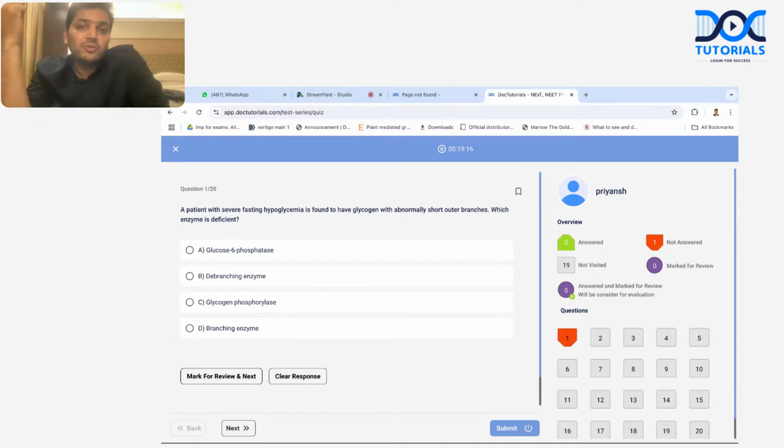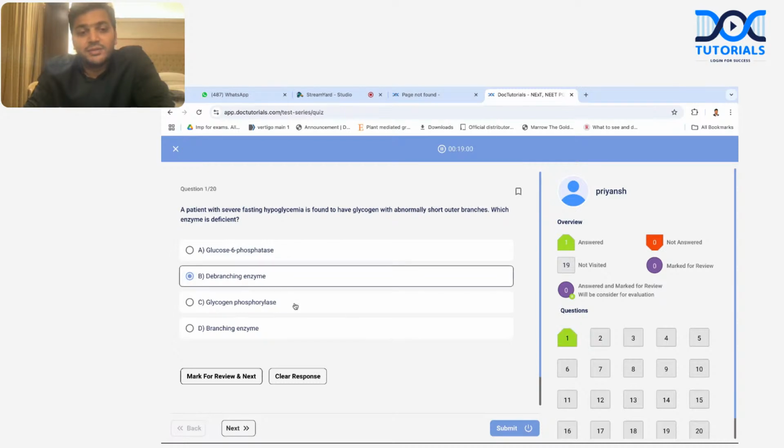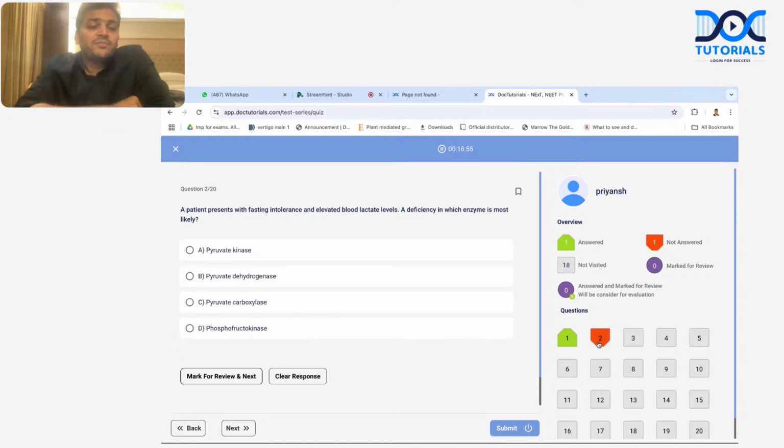It is not getting removed, which means the debranching enzyme may not be there in this child. Debranching enzyme, do you remember the mnemonic ABCD we have discussed? So debranching, it is because of Cori disease, and in Cori disease, yes, we have the hypoglycemia also. So hypoglycemia with abnormally short outer chain is going to be Cori disease, and Cori disease is due to deficiency of debranching enzyme. The debranching enzyme is not there. Let's submit. Let's come to the next question.